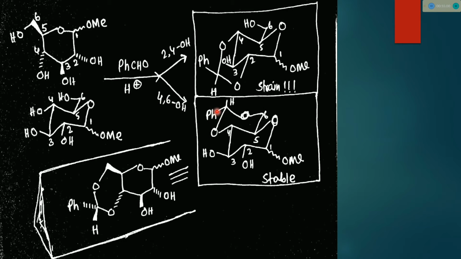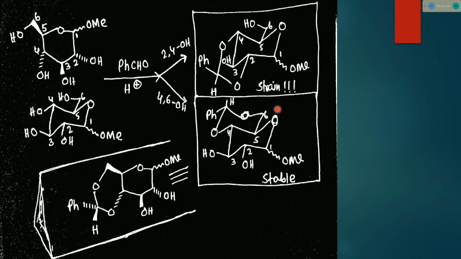then after reacting with benzaldehyde, a 6 member ring forms, and that 6 member ring is a very stable 6 member ring. See, the overall structure is somewhat like a chair resting above another chair. This is a chair form, resting over another chair form. So this whole structure is stable.